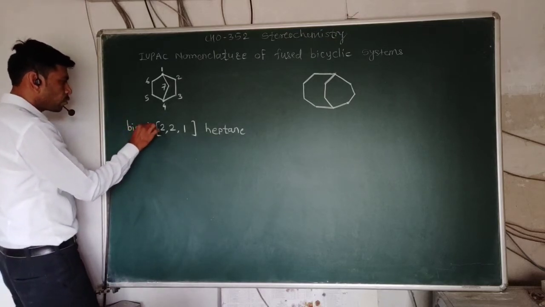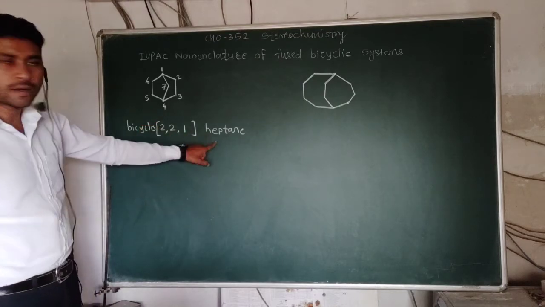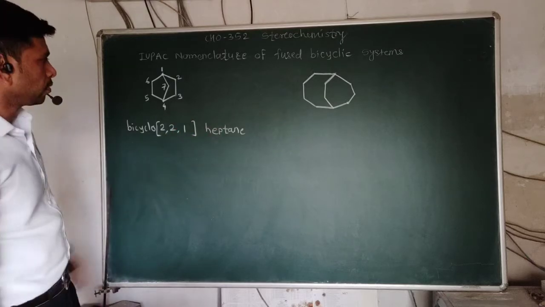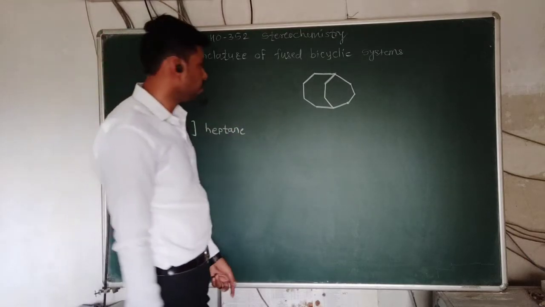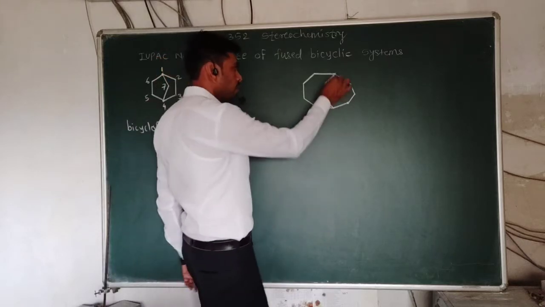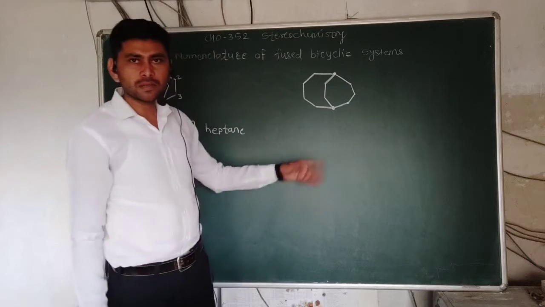So the name of this compound is bicyclo 2,2,1 heptane. Bicyclo 2,2,1 heptane. Now simply understand the numbering of this compound, the IUPAC nomenclature of this compound. We have to first understand the bridge carbons. So this is a bridge carbon. This is a bridge carbon.